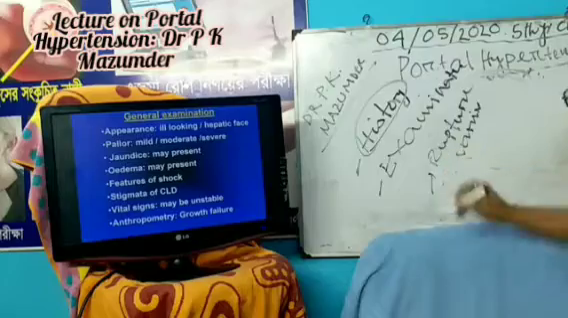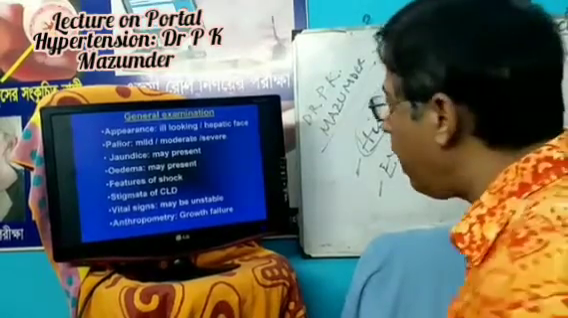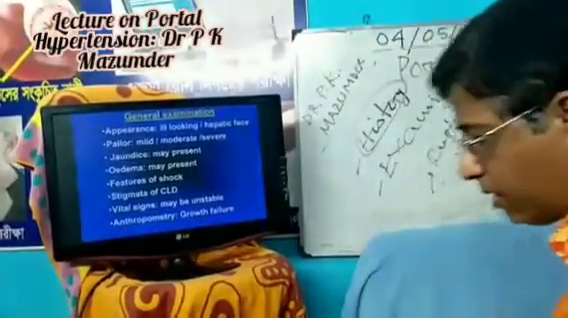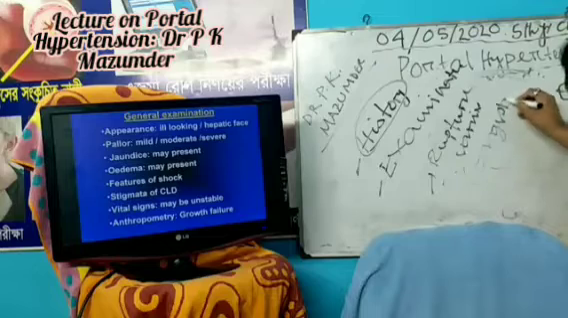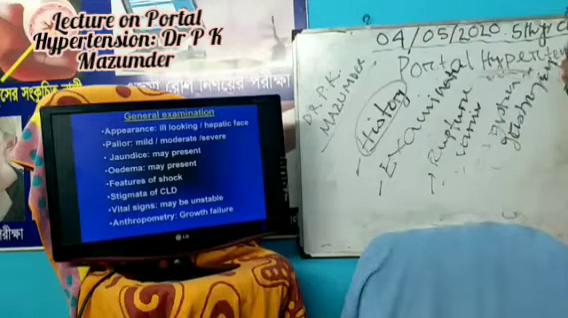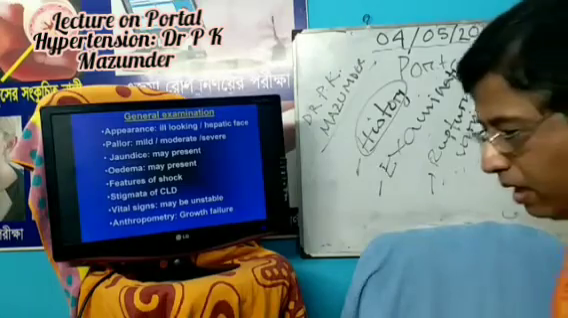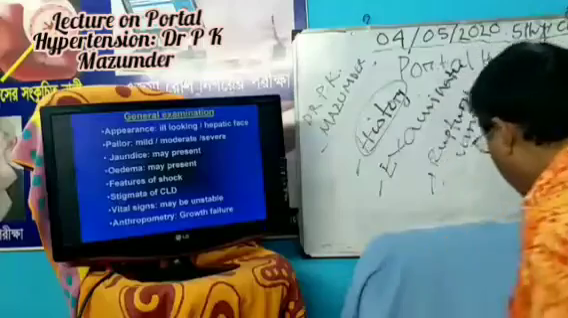So ruptured varices occurs, the esophageal varices rupture or it occurs in the rectal varices. Ruptured rectal varices. Number two is congestive gastropathy, which leads to gastric erosion, ultimately bleeding. And number three is coagulopathy.